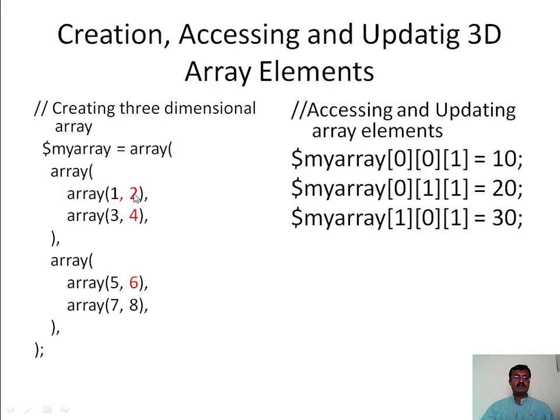To access this we need to specify the indices like this: the array variable name followed by 3 dimensions. The first dimension specifies your sub array, the second dimension specifies your sub array, and the third dimension specifies the particular element. By assigning 10 to this particular array element, this replaces the value 2. So 10 will replace the value 2.